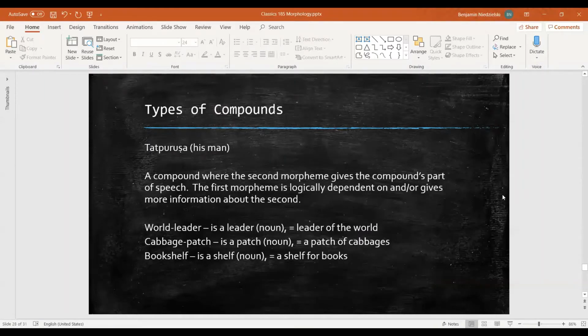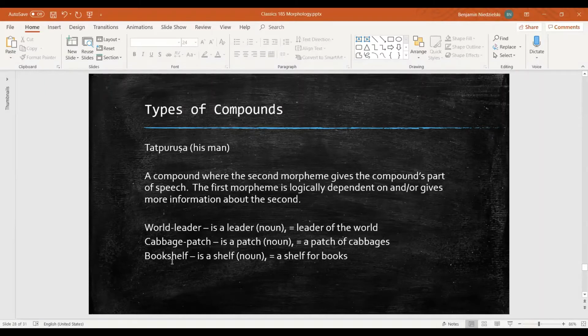Next, let's look at Tatpurusha. This one's a bit more complicated. This refers to a compound where the second of the two morphemes will determine the whole compound's part of speech. In other words, it's the basis of the compound. The first morpheme is logically or grammatically dependent on the second, and it gives more information about it. Let's look at a few examples to see what that means.